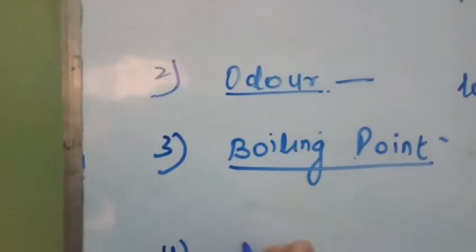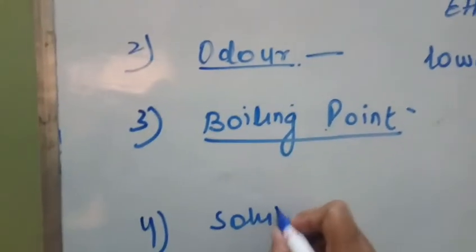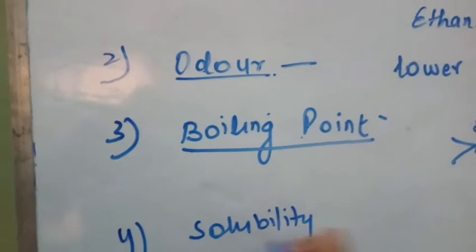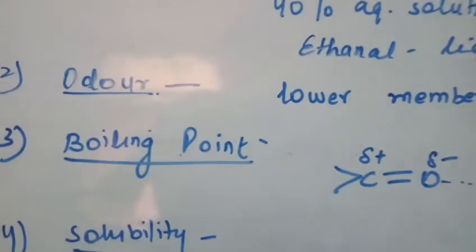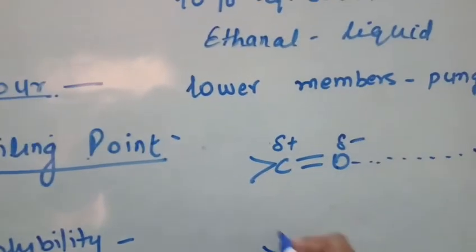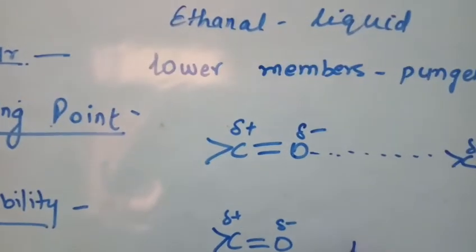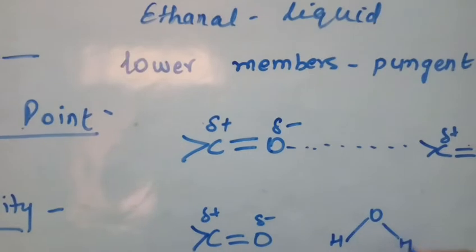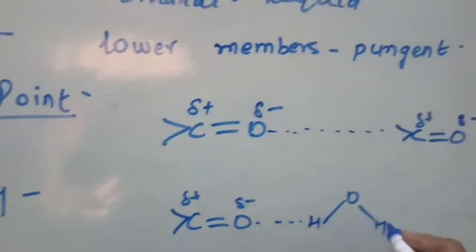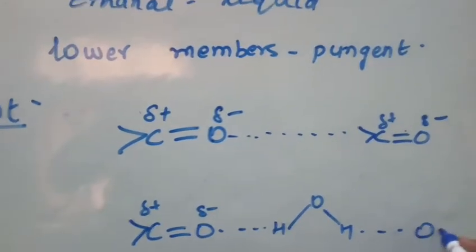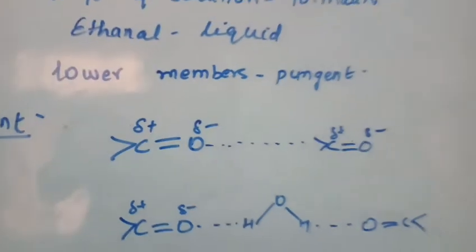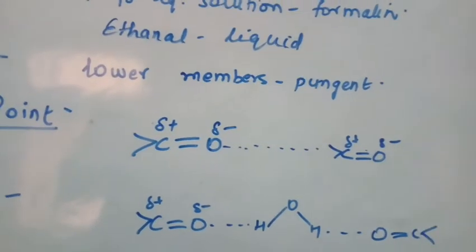Now let us come to the solubility. The fourth property we will study is solubility. Though aldehydes and ketones are incapable of forming intermolecular hydrogen bonds within themselves, they are capable of forming hydrogen bonds with water molecules. Therefore, these compounds are soluble in water.